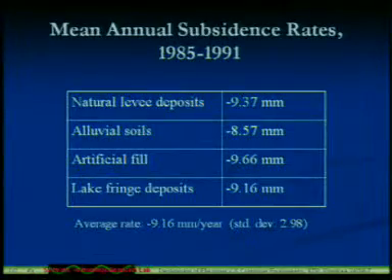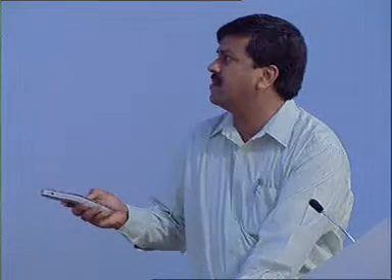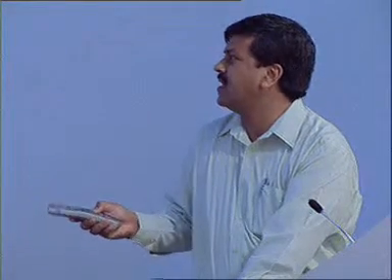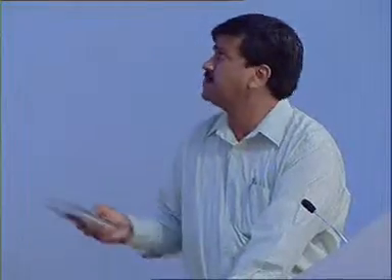These are 4 or 5 reasons reported in several journals. This is the natural level of mean annual subsidence rates from 1985 to 1991, reported by several journals, for the soil, the levee deposit, and the lake.